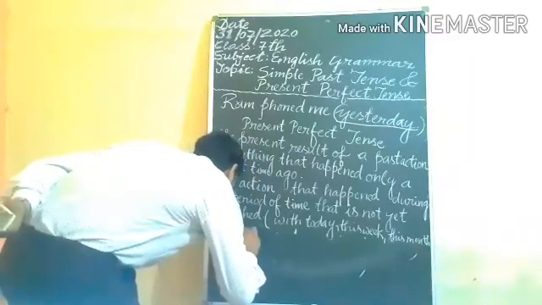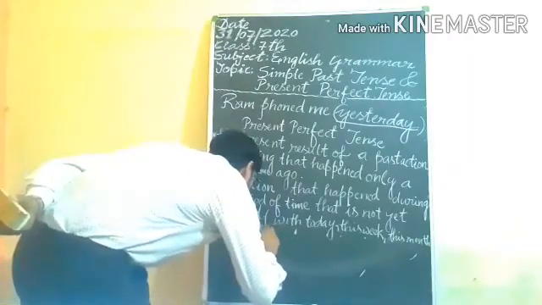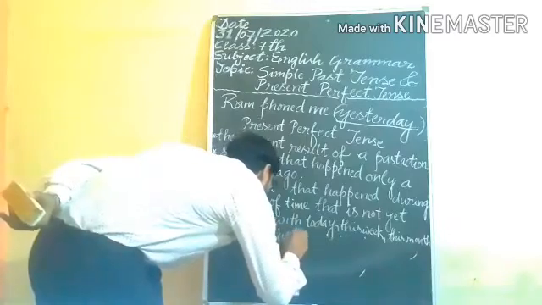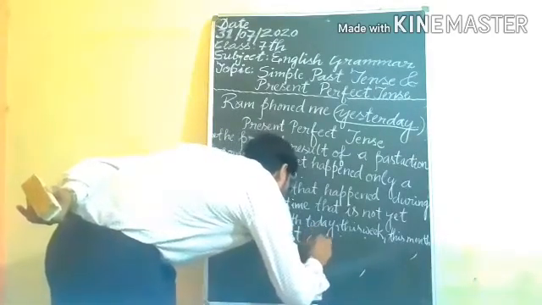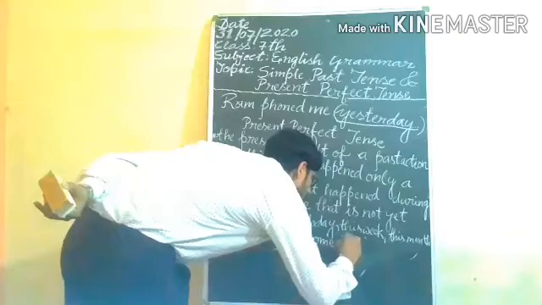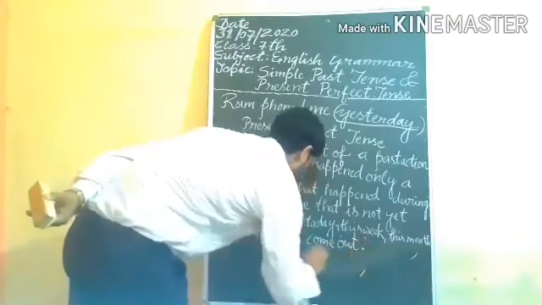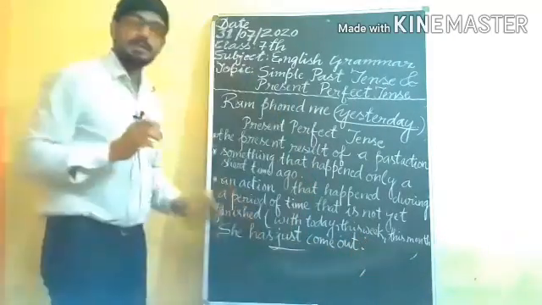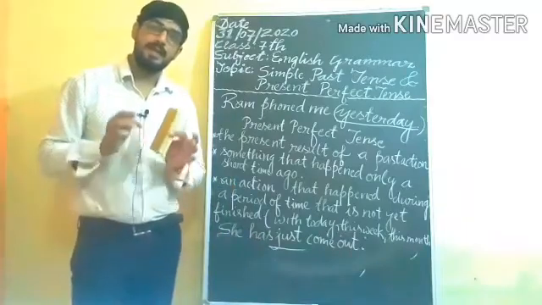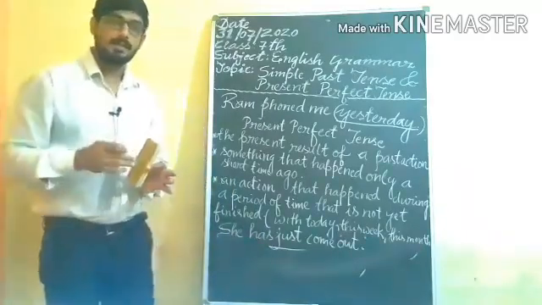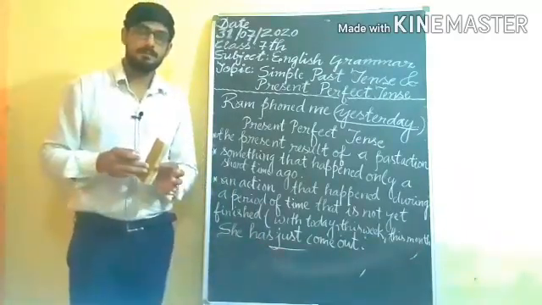She has just come out. By using the word just, we get that she has come out just now. Understand?